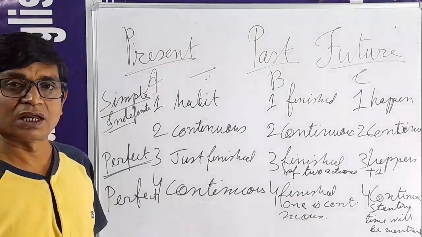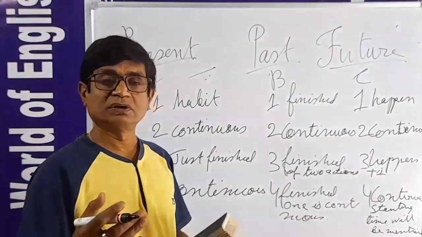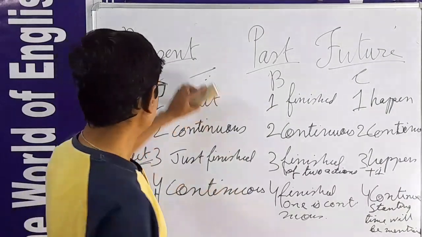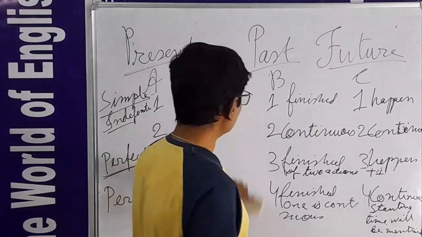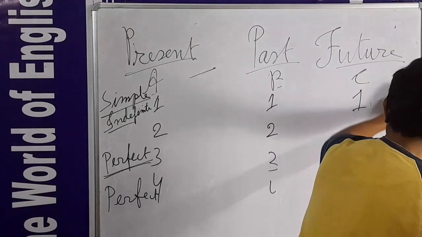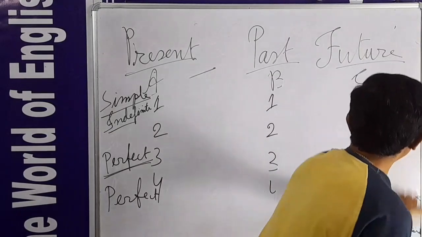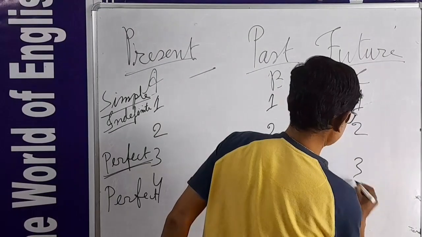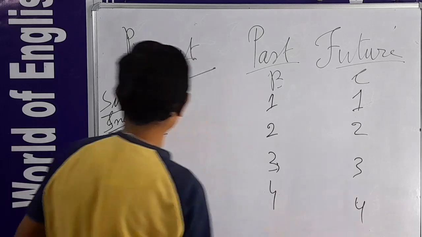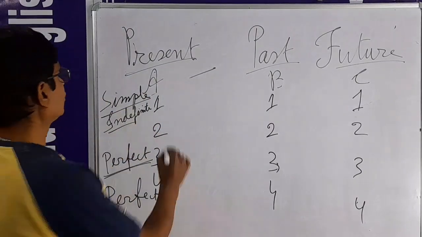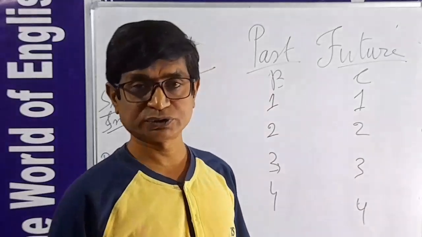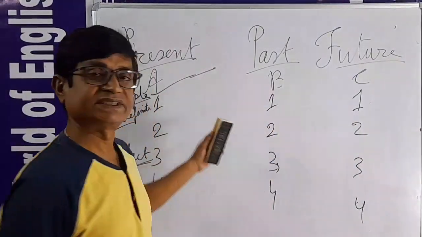Now, I am going to tell you how they express the language. There are some rules. What rules? 1, 2, 3, 4. Now, here everything is clear. What rules do the British people use according to expressing their tense?